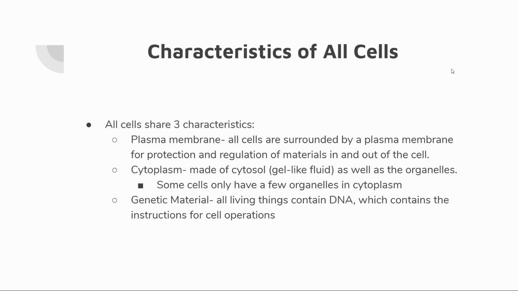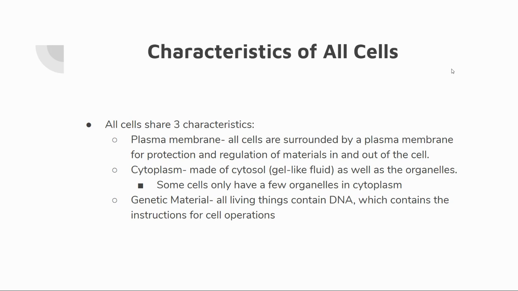Characteristics of all cells. So all cells, regardless of whether they're prokaryotes or eukaryotes or plant cells, animal cells, doesn't matter. They all share three characteristics. Characteristic number one is they all have a plasma membrane. This surrounds the cell and provides not only protection but also regulation of materials in and out of the cell. Second characteristic is cytoplasm, which is made of cytosol.